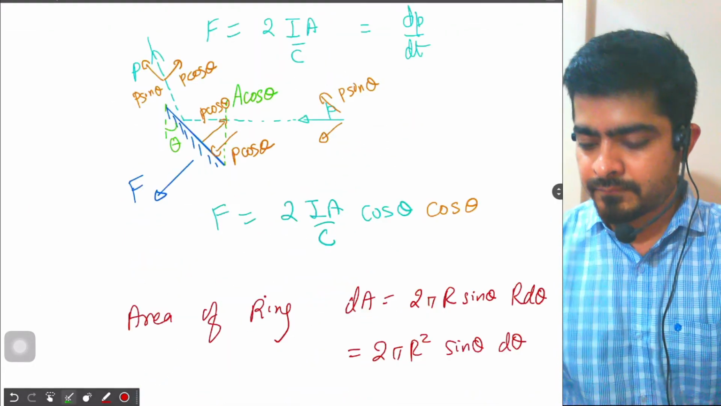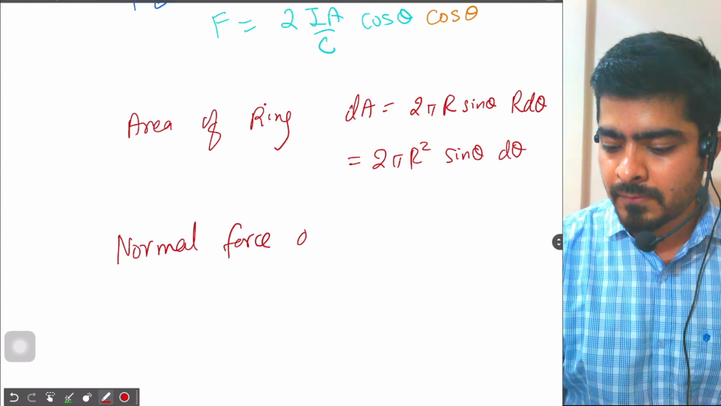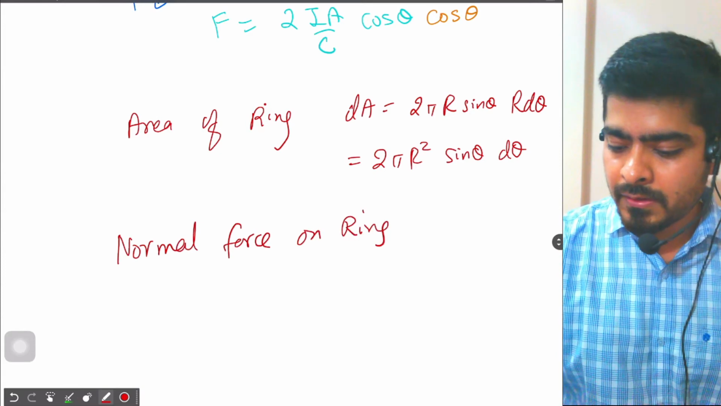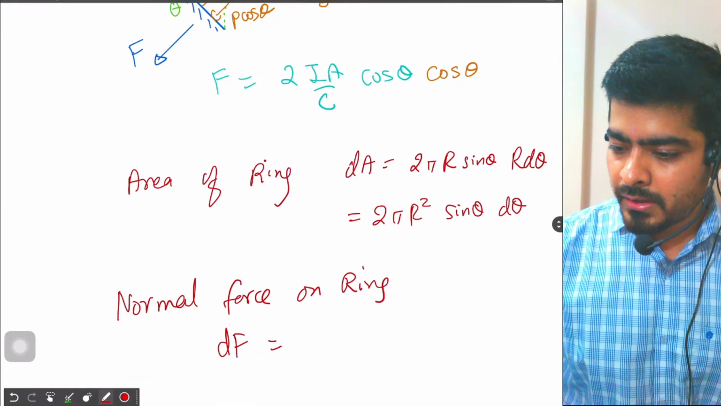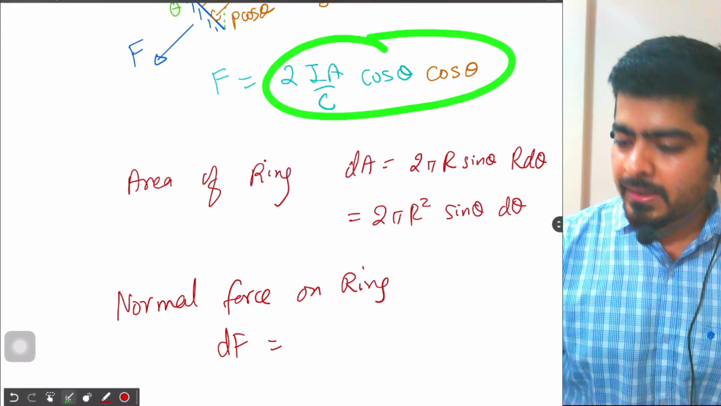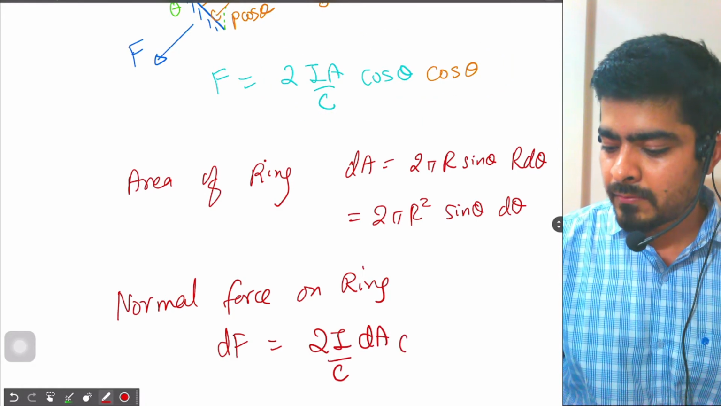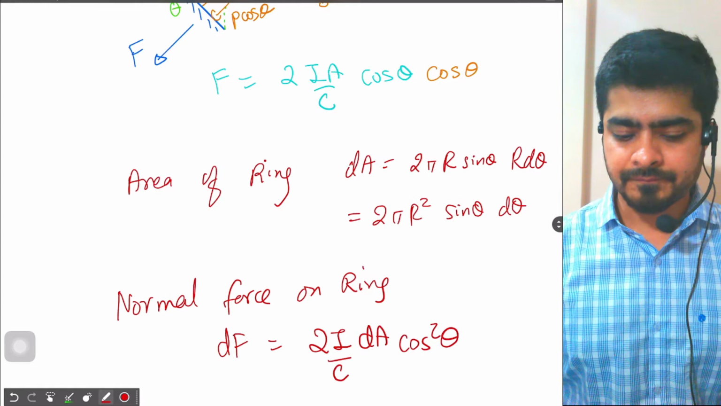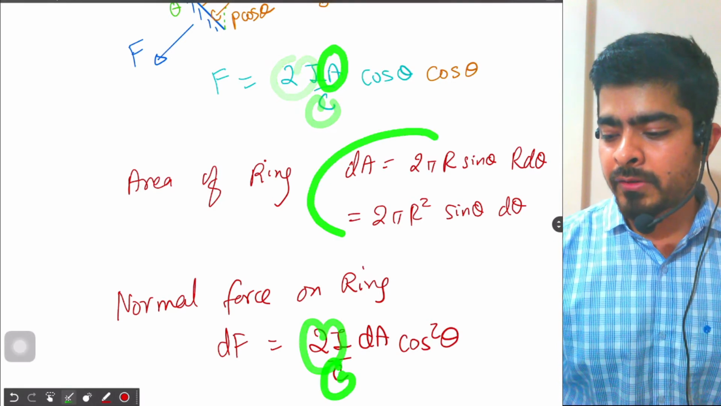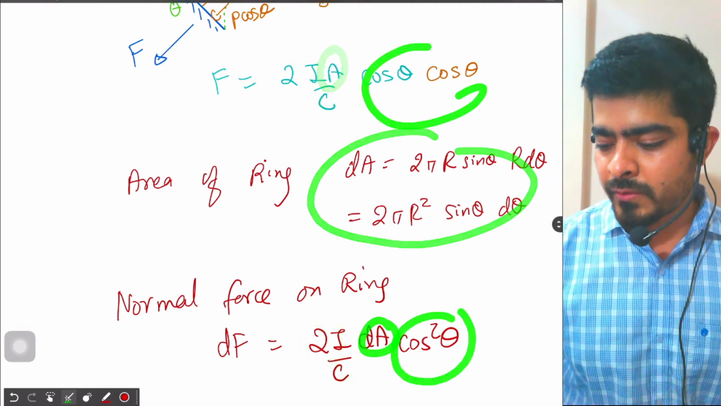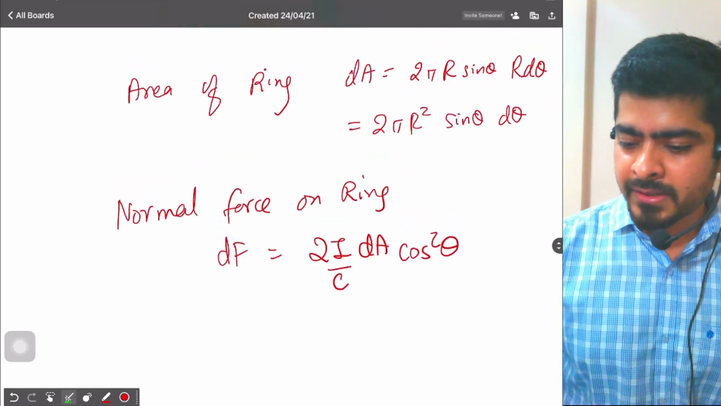Then we can write down the normal force on the ring, dF, will be 2iA by c cos square theta. So 2i dA by c cos square theta. Correct. 2i by c is there. Instead of area, I have put the area of the ring dA, and then we have cos square theta. Right. So we will put the value of dA later on, but there's one more thing we need to look at.